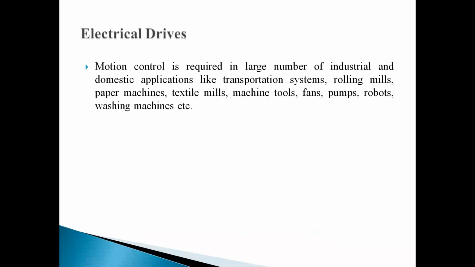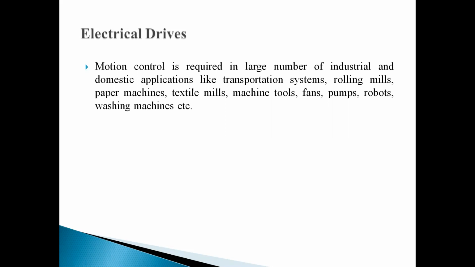So first of all, we will be talking about what is electrical drives. For example, I will tell you some examples of electrical drive. You can see it is written over there, like fans, pumps, robots, washing machine. Washing machine is a very good example of electrical drive. From this you can understand.